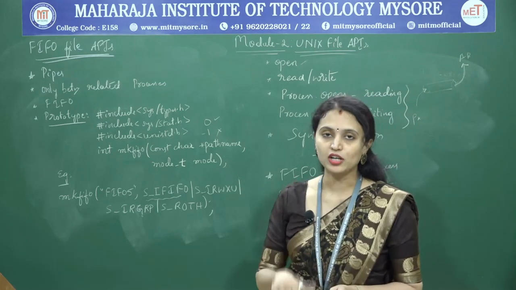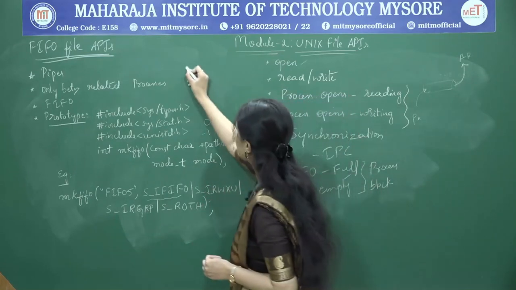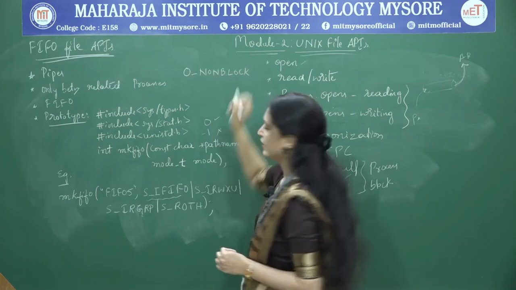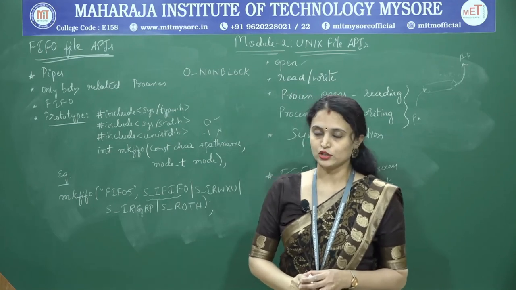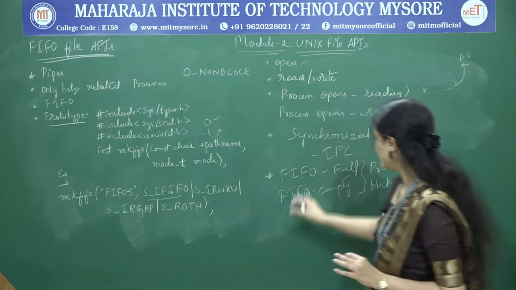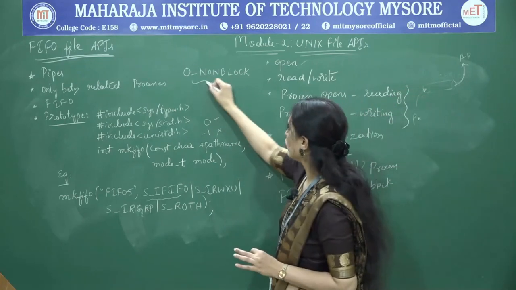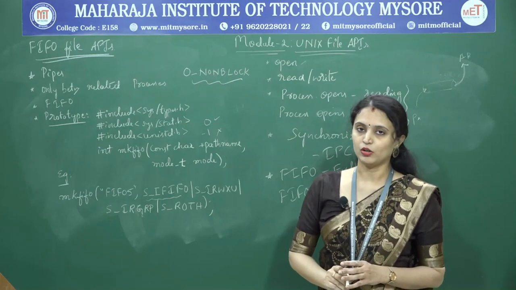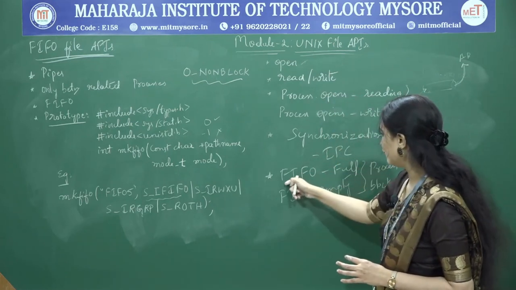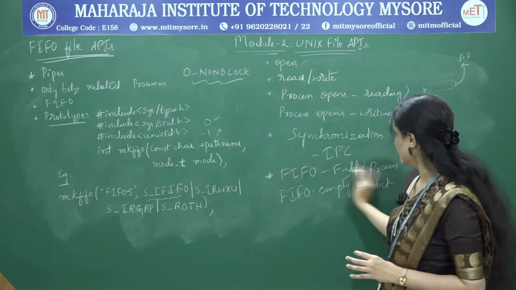Anyway, if we don't want to block the process, we have to make use of the option O_NONBLOCK in the open API. Whenever we are trying to open a FIFO file, if we don't want the process to get blocked with FIFO full or FIFO empty conditions, we can make use of the O_NONBLOCK option with the open API. This will not block the process if the FIFO file is full and the process is performing the write operation.